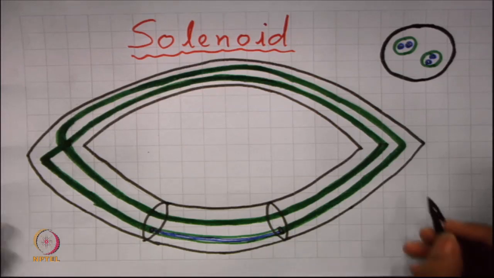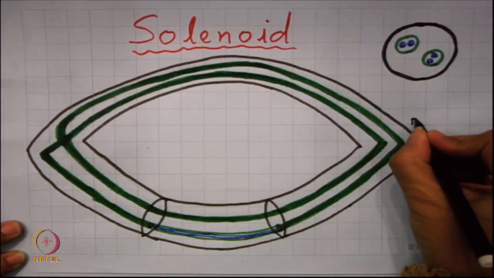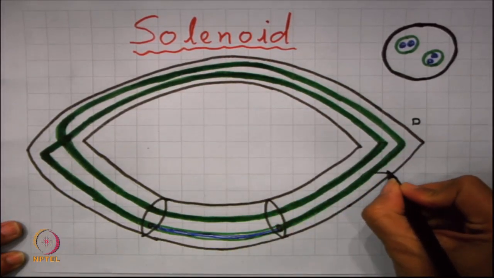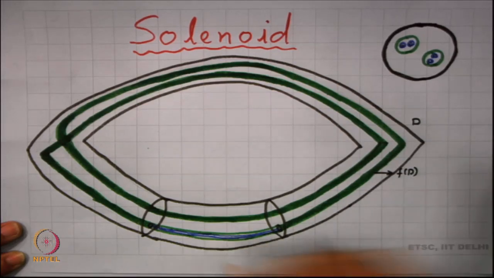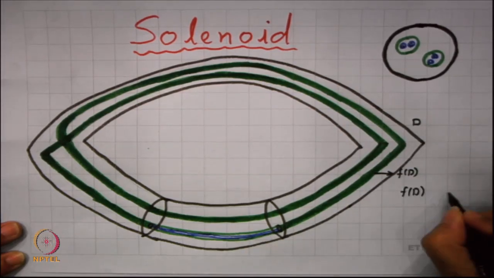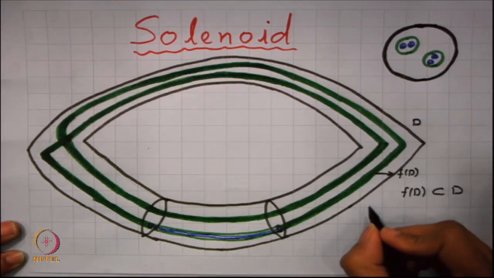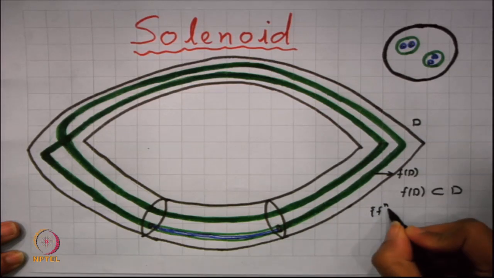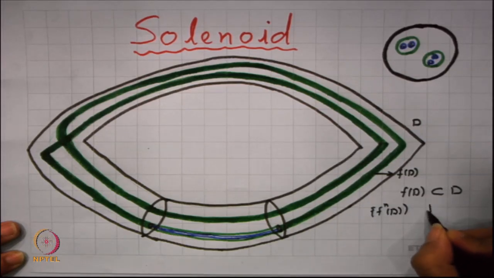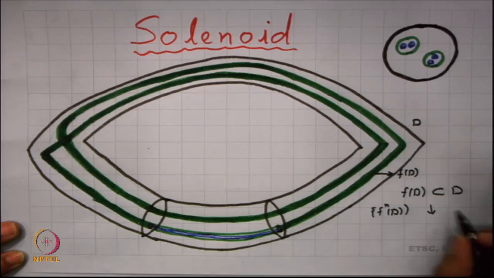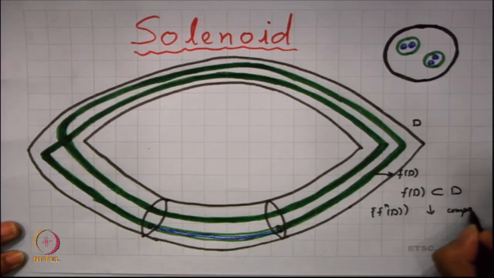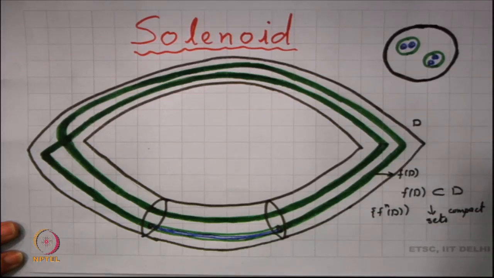Now, let us look into this picture once again. This was our D. The green part here is your f of D, and what we find here is that f of D is a subset of D. Since f of D is a subset of D, f square D will be a subset of f of D. So, f to the power n D is a decreasing sequence of compact sets, and so the total intersection will be non-empty.